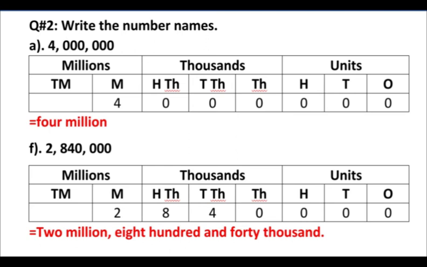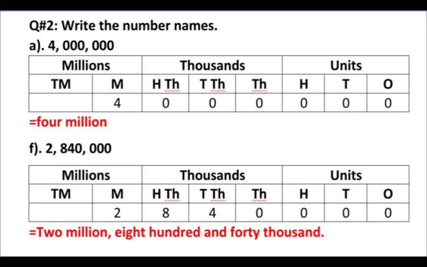The first one is 4 million. We have to put in the place value chart, or you can just mentally or verbally, orally, you can count their place values, like starting from the right side, it's ones, tens, hundreds, then move to the next period, that is 1000, 10,000 and 100,000, and after that it's million. So what is the value? It's 4 million.